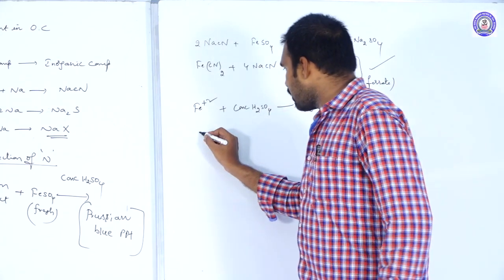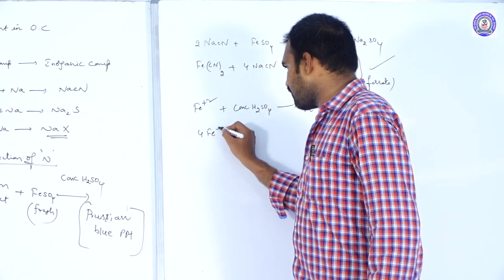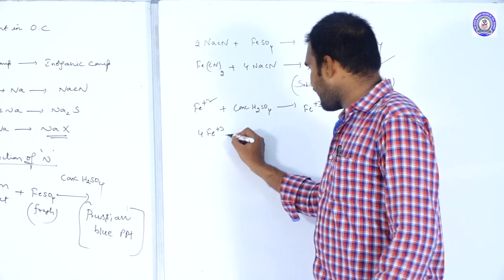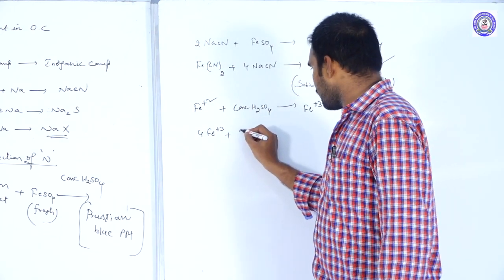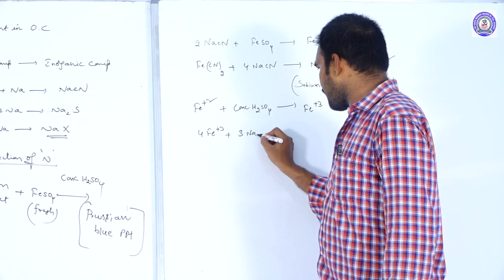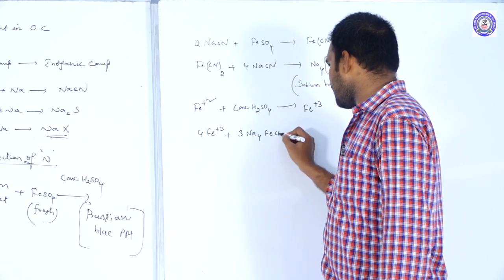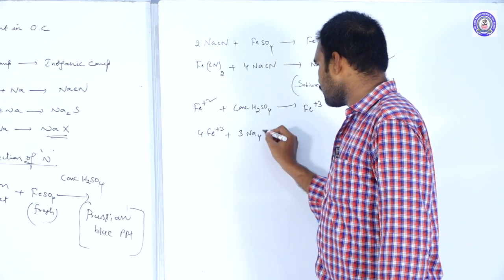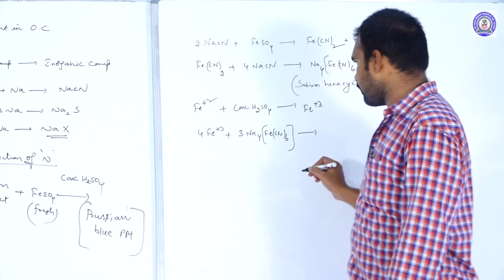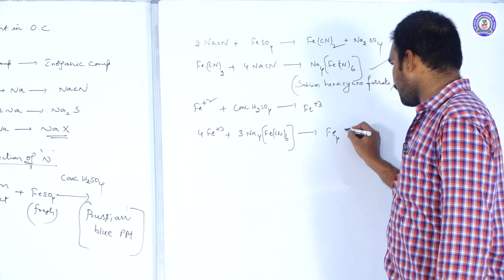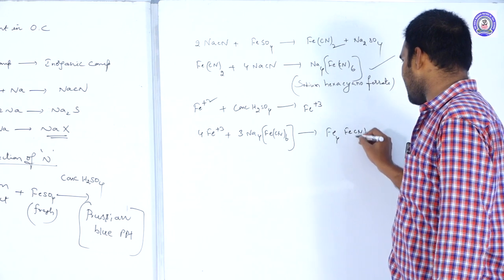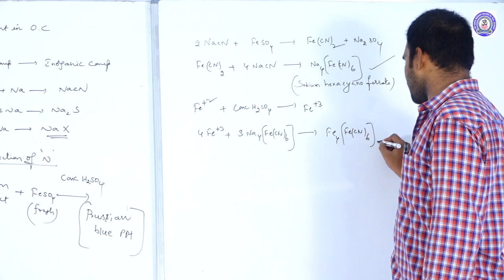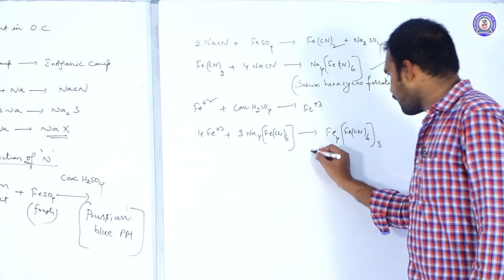So 4 moles of Fe3+ ions will react with 3 moles of Na4[Fe(CN)6], and we will get Fe4[Fe(CN)6]3. So what is the name of this one? Ferric.